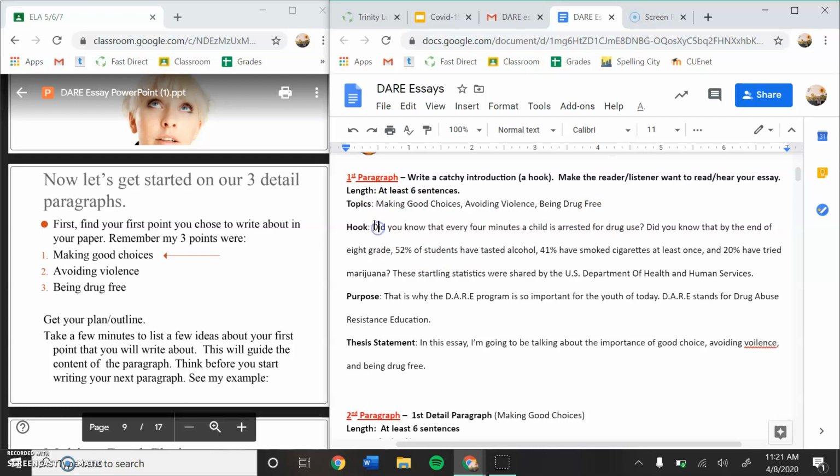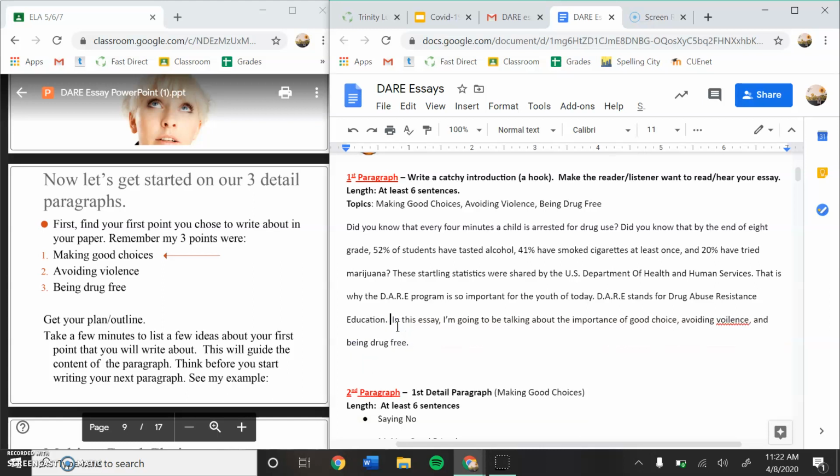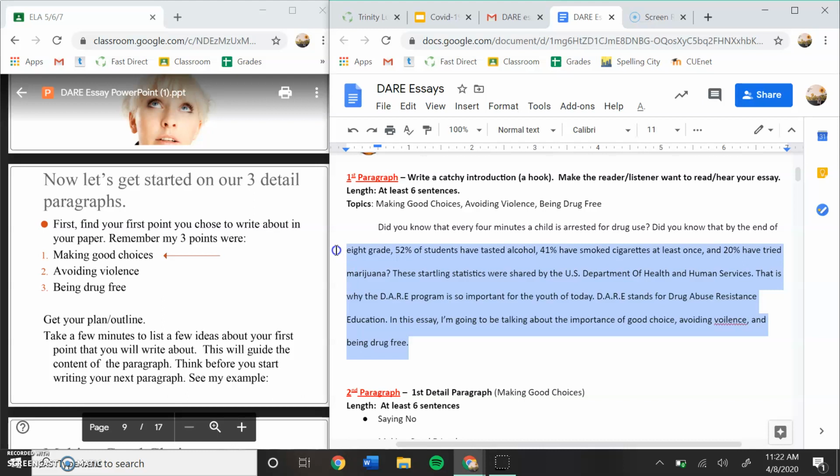I'm going to erase my hook part. I'm going to erase the purpose. And I'm going to make sure that all of the sentences flow together like they do in a paragraph. Like that. Okay. And then I'm going to indent the first line of my paragraph. So this is my first paragraph right here.